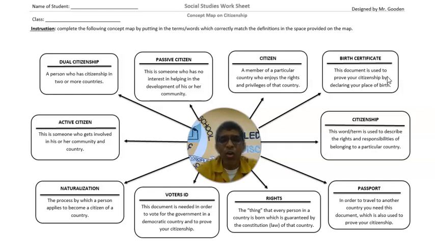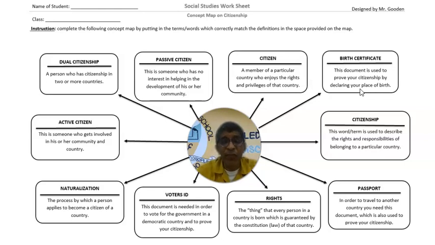But when you're born in a country, every child born in a country is given a birth certificate. Now, this document, the birth certificate, is what we use to prove that you're a citizen of a country because it declares where you were born. Get it?